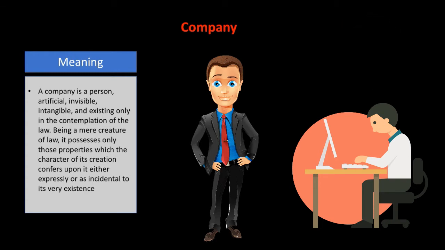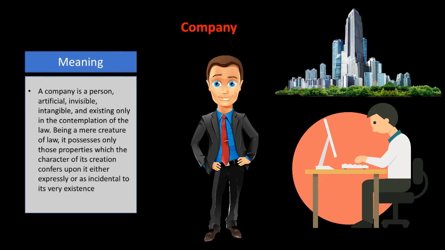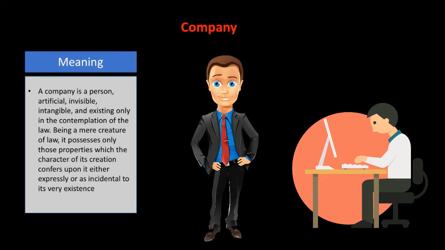Well, of course, you see the building and all the kind of business the company is practicing, but actually it is invisible. If you want to see where is company, well, you can see the building, you can see the workers, you can see the products, you see the different entities, different elements that constitute a company, but actually you are not able to see the company, so it is invisible. Now the next term, that is intangible.